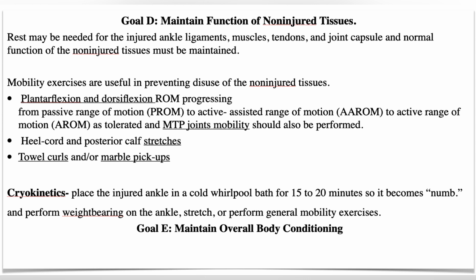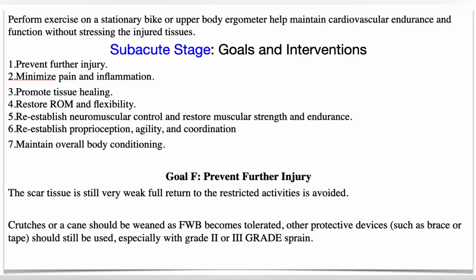Now the next goal is to maintain overall body conditioning. So for this, we can prescribe the patient a stationary bike or upper body ergometer. All these activities will help the patient to maintain his cardiovascular endurance, because we don't want it to decondition during the period of rest. Now the next stage is the subacute stage. So you can see all the goals of PT.